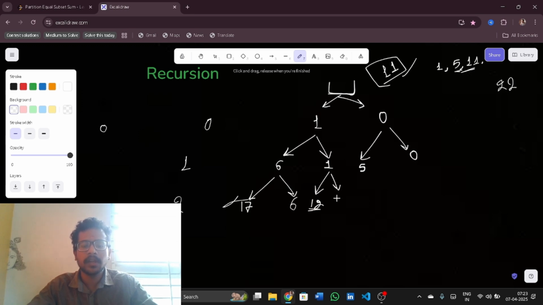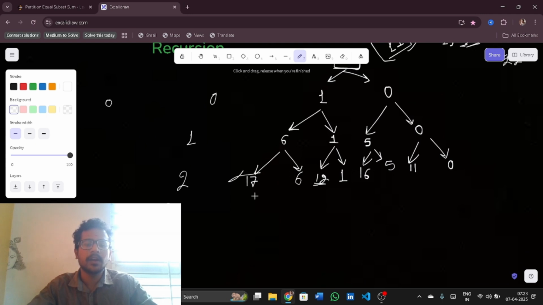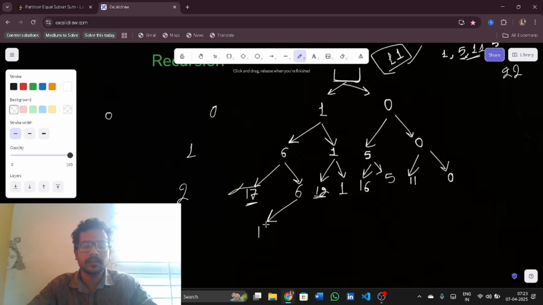Now if I am not taking anything, it would be 1. If I take 11, it would be 12 too large, so 16 and stop. If I am not taking anything, then it would be 5. If I take 11, then the sum will be 11, and if I don't take 11, it would be 0. Now I have 5, the last element. From 6 I can go to 5: 6 plus 5 is 11, and if I don't take the index 3 element, it is 6.